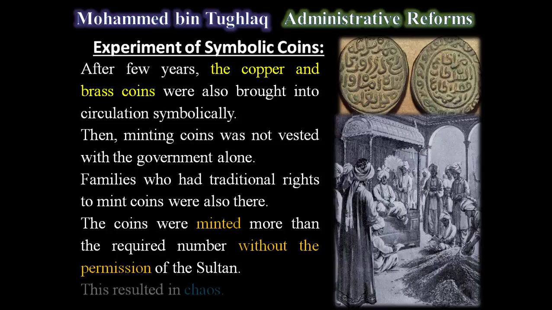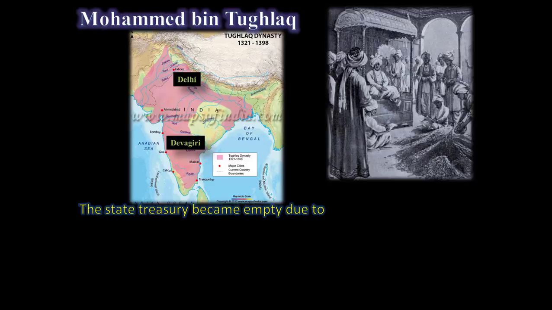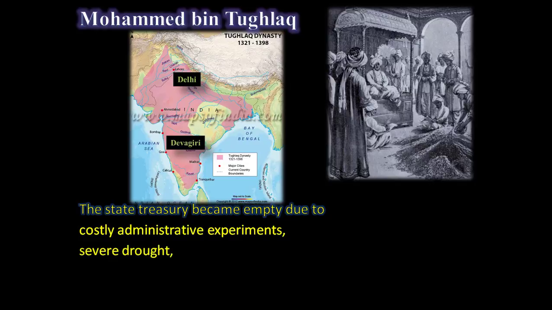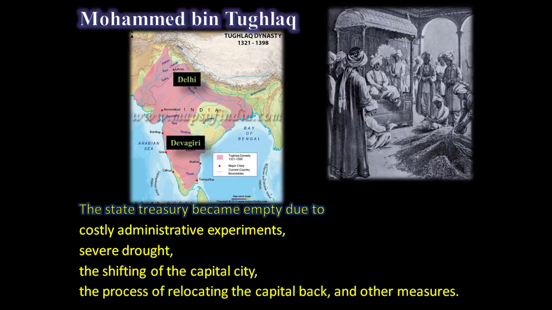This created a lot of problems, and the state treasury became completely empty because of reasons like costly administrative experiments, the severe drought that occurred during the days of Muhammad bin Tughlaq, the plan of shifting the capital city and the process of relocating the capital back, and other measures, especially the introduction of symbolic coins.